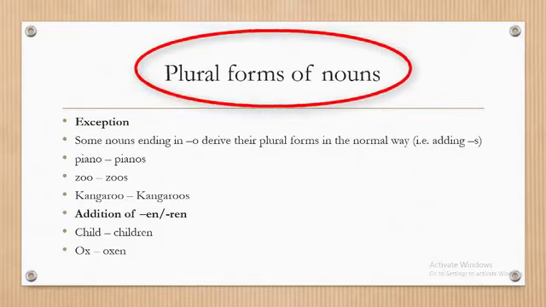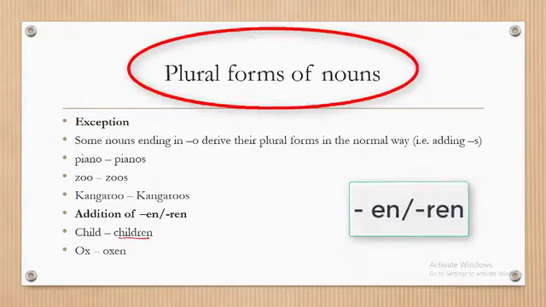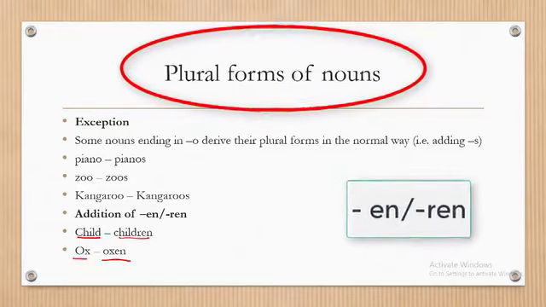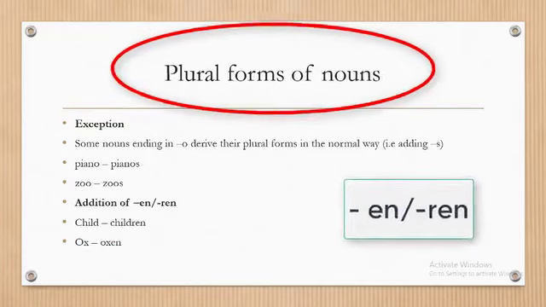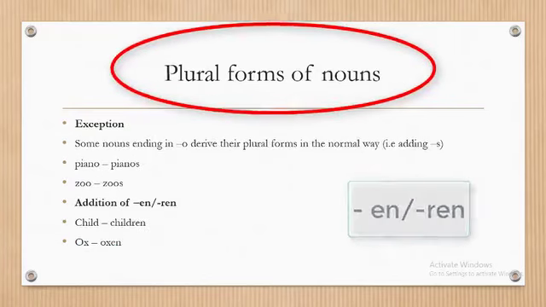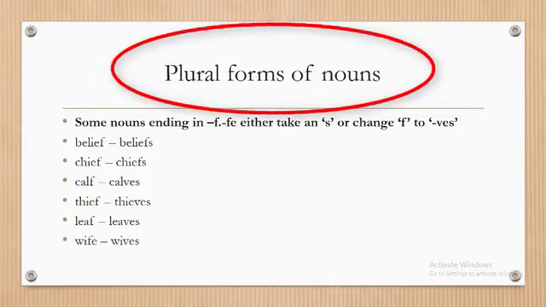You don't write child, then child's, no. There's nothing like that. It is children. Oxen. So you form their plurals by changing the singular form.